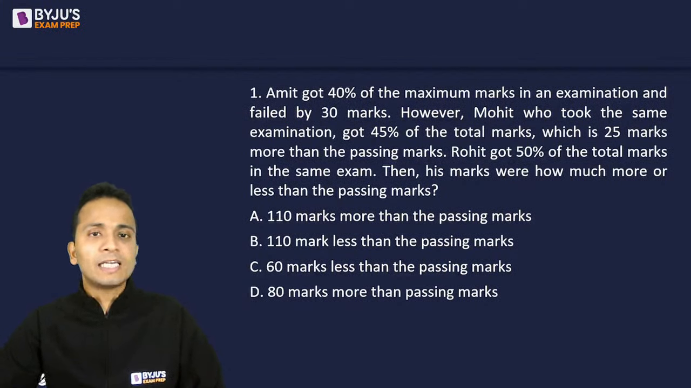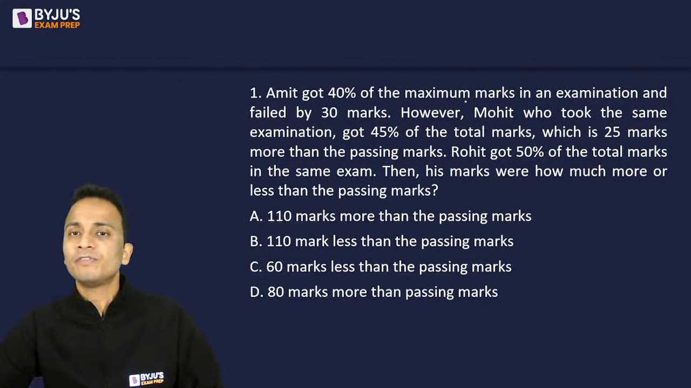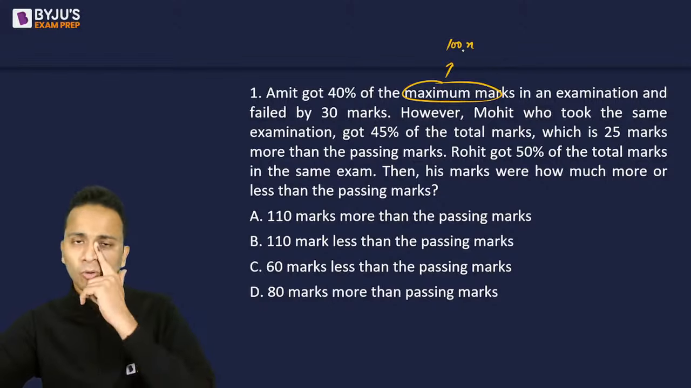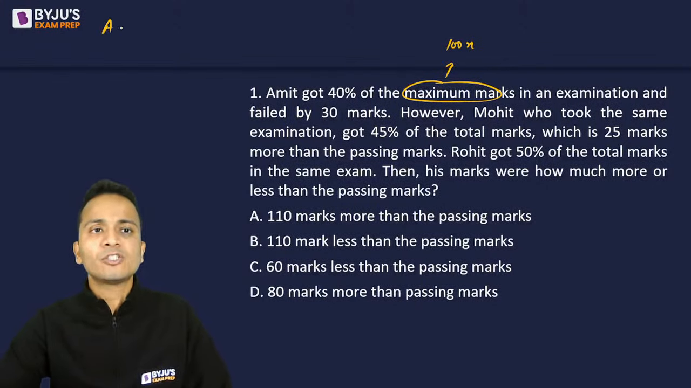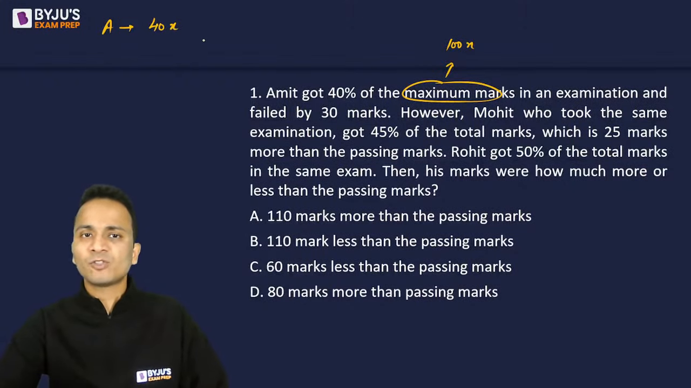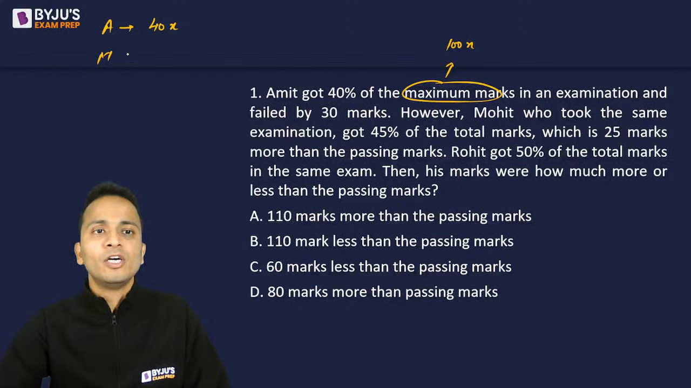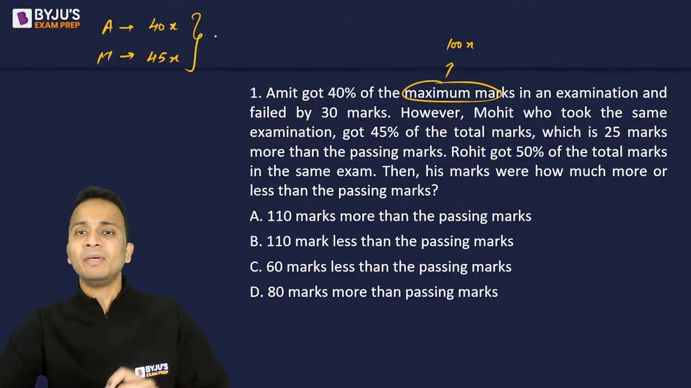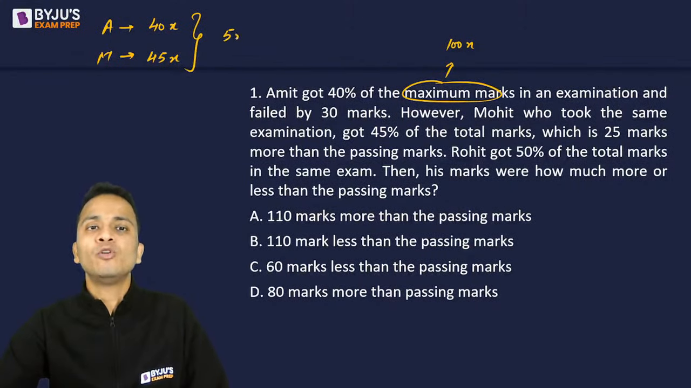So the question says that Amit got 40% of the maximum marks. So I'll start by assuming the maximum marks as, let's say, 100x. Amit has got 40% of the maximum marks, that means Amit would have scored 40x, and the second person, Mohit, who has scored 45% of the total marks, would have scored 45x. Now, in terms of x, the difference between the scores of Amit and Mohit will be equal to 5x.